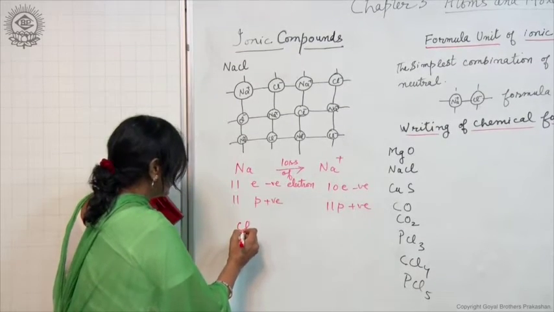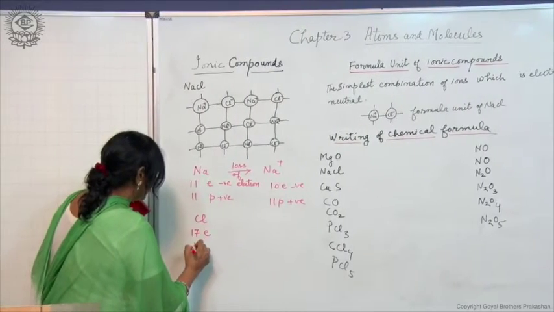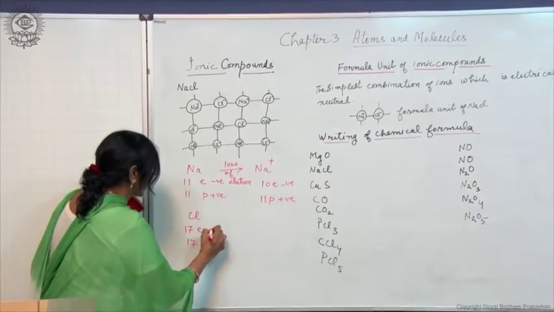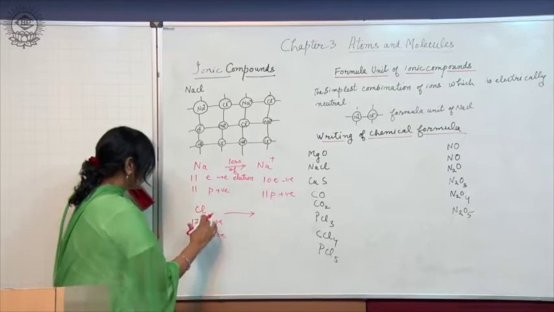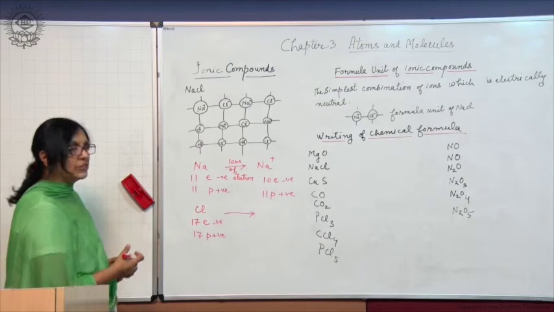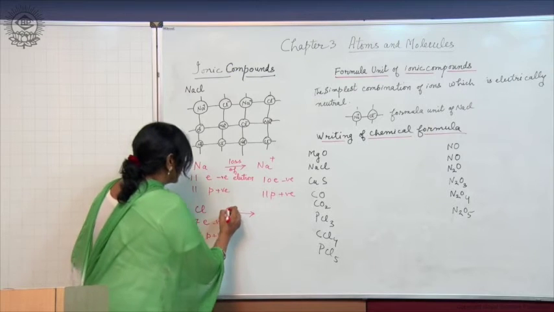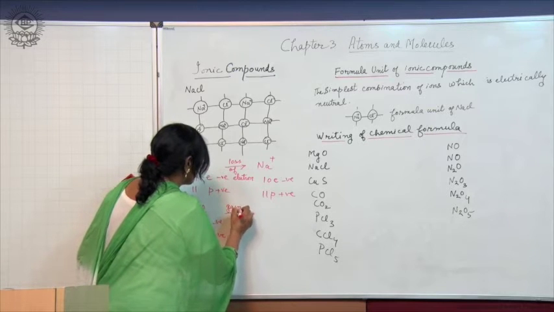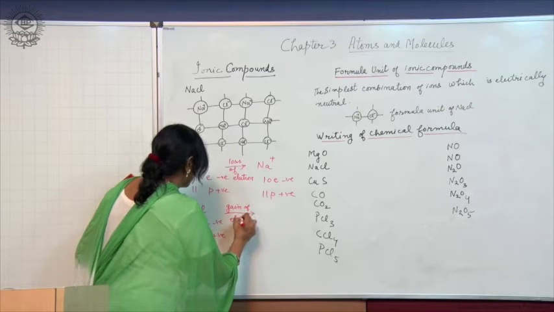In the chlorine atom there are 17 electrons and 17 protons. As the positive and negative charges are equal, the chlorine atom is electrically neutral. Now, when it gains an electron, what happens?